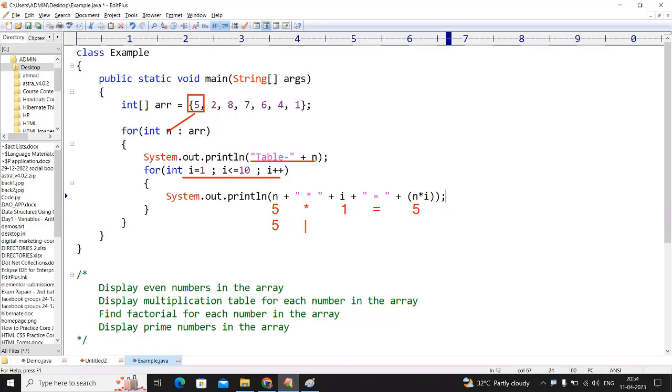Next, 5 multiplied with 2 equals 10. 5 multiplied with 3 equals 15. Like this 10 times it will display. This is how we are displaying.